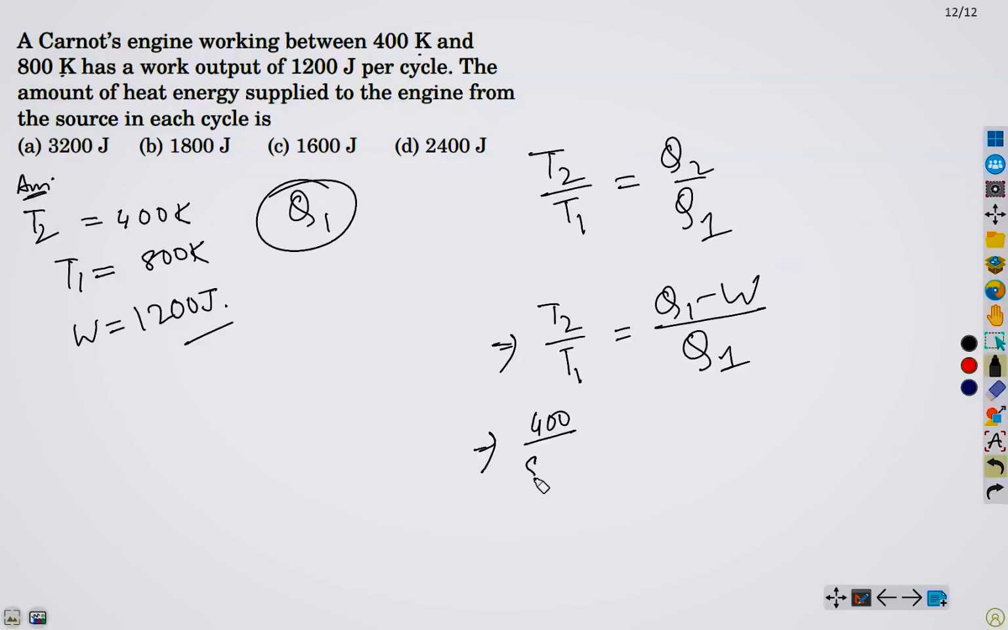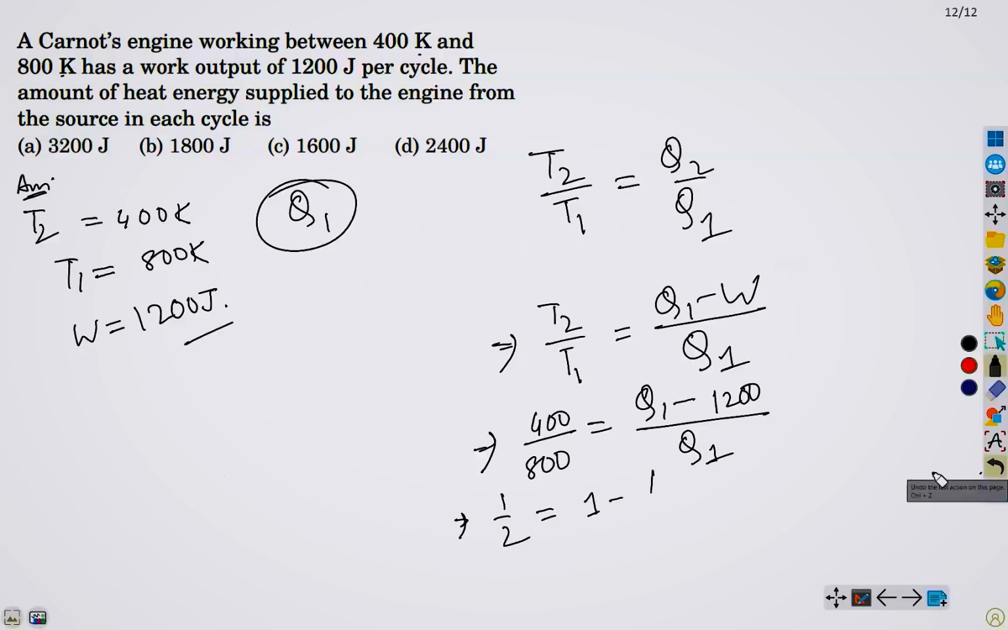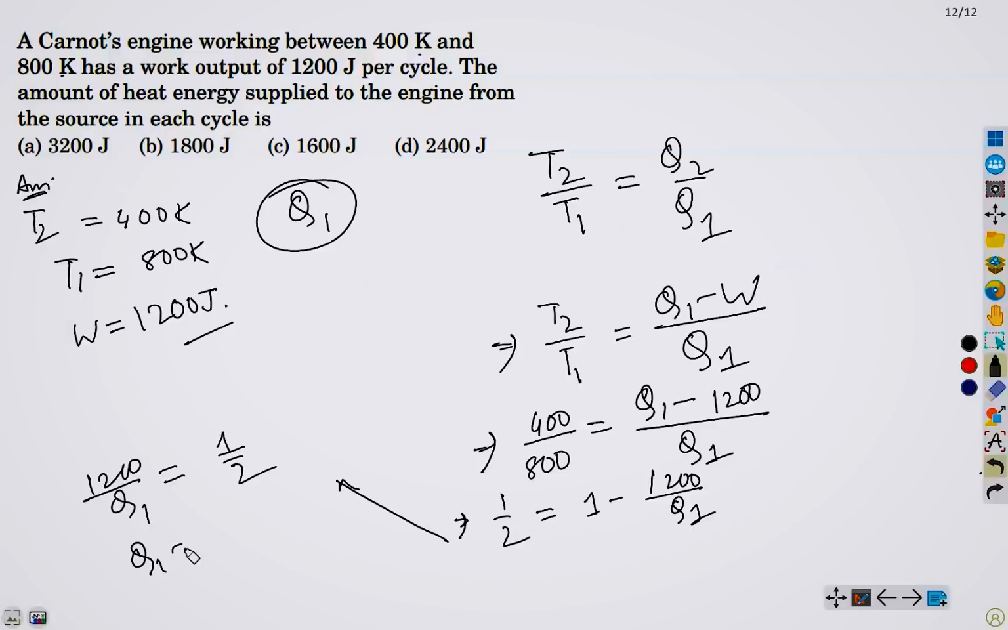400 by 800, now we have our Q1 and W, 1200 by Q1. If we simplify this, this is half. So 1 minus 1200 by Q1 equals half. Simplifying, from here we obtain our Q1 as 2400 joule. So D is the correct choice.